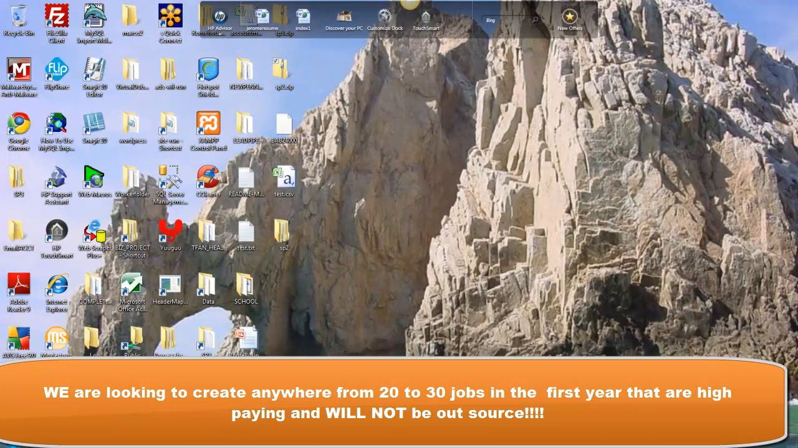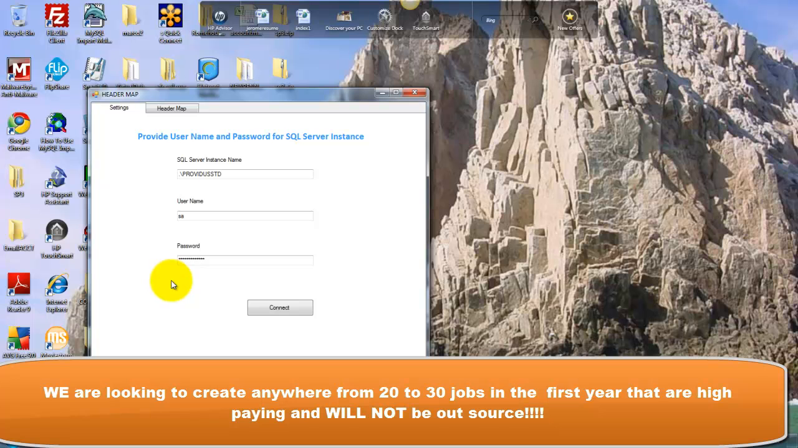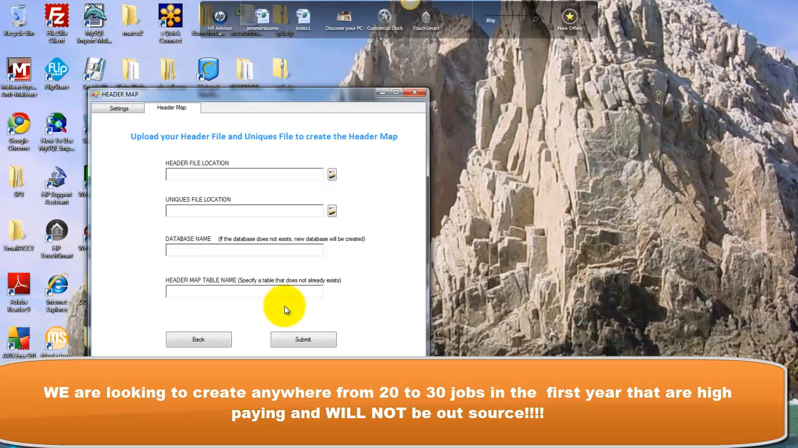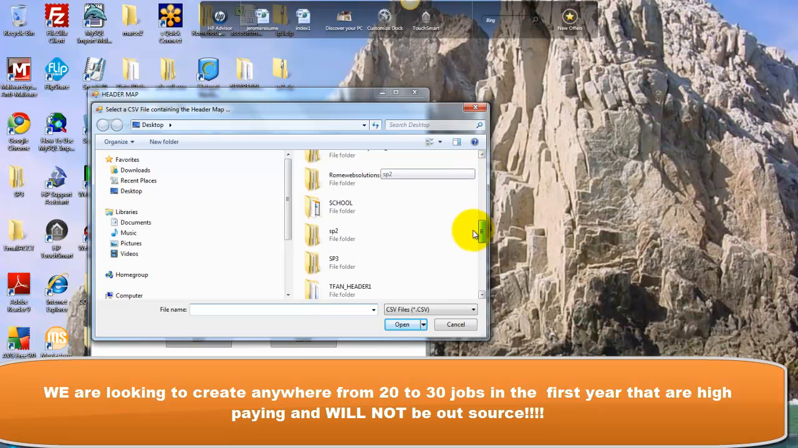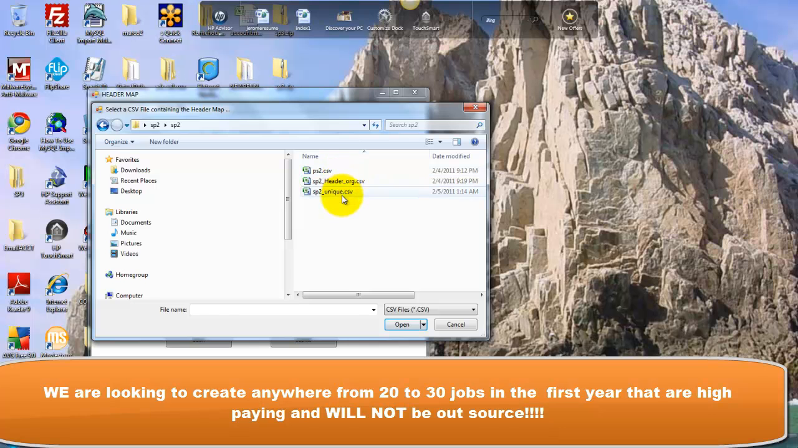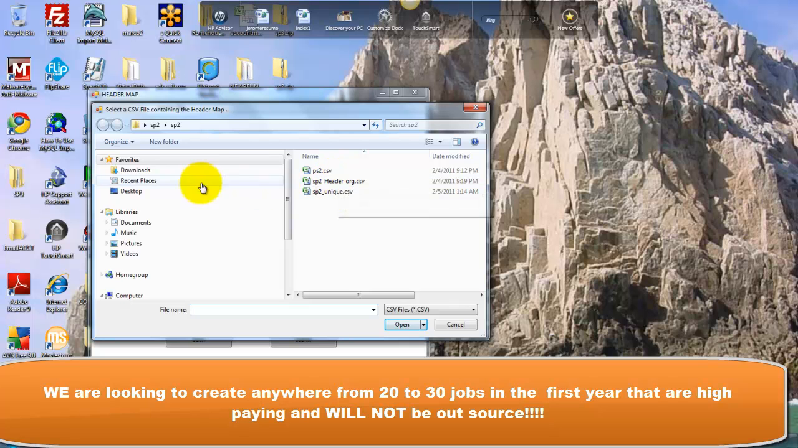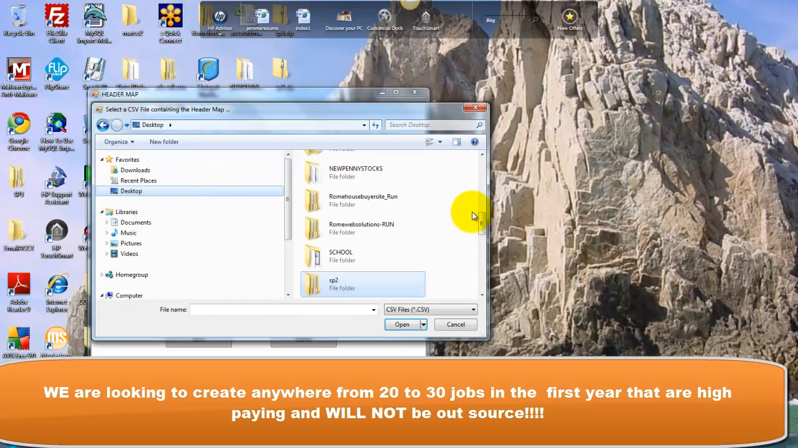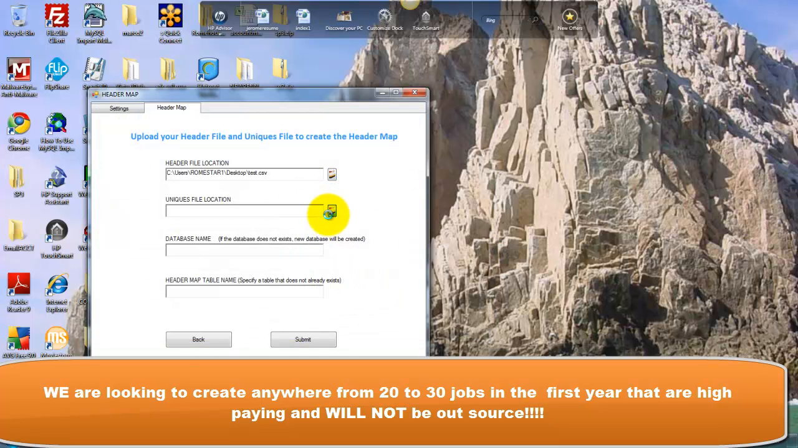Okay, now let's do it again. Come on. It's taking its time. All right. Now let's continue. Now let's go and look for it. It's right here. Uniques. No. It's not uniques for this one. This one's the test one, right? Test header. This one's the uniques.